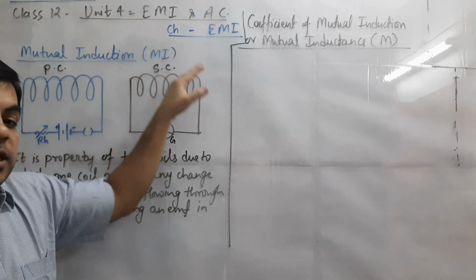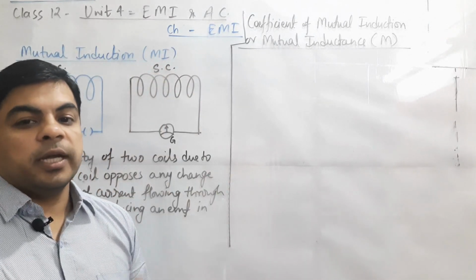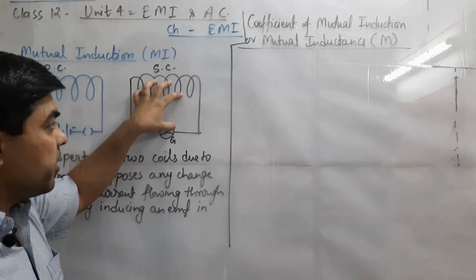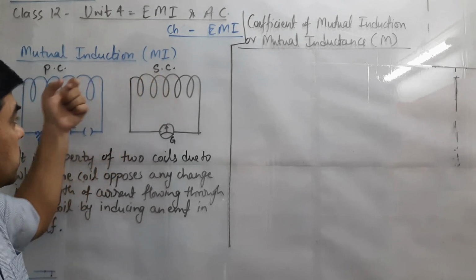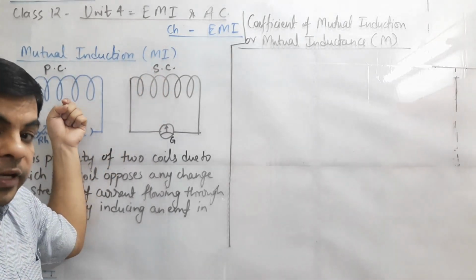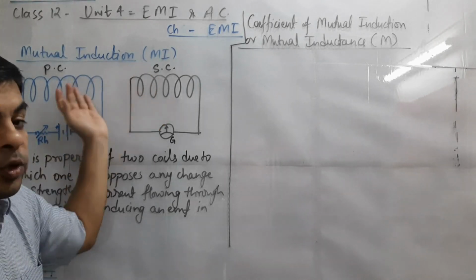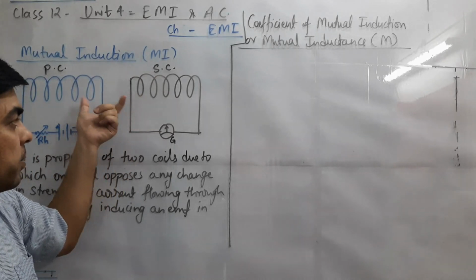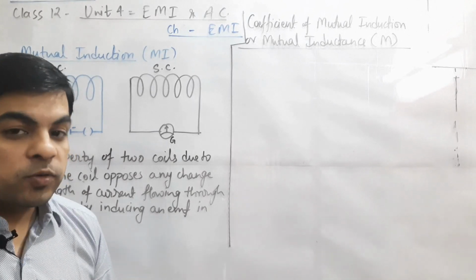The secondary coil, due to change in flux, will create an induced EMF, and we know that according to Lenz law, it always opposes the cause responsible for its production. So the induced EMF developed in the secondary coil will oppose the change in magnitude of current passing through the first coil, and hence the two coils are mutually linked and opposing the strength of current by the process of electromagnetic induction. We call this mutual induction.